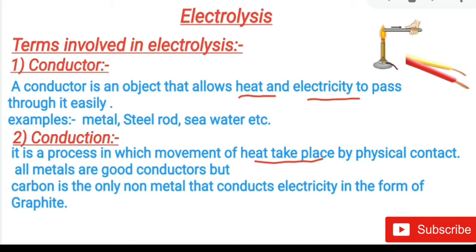All metals are good conductors, but carbon is the only non-metal that conducts electricity, in the form of graphite. This is very important, children, from the exam point of view. So please remember, the only non-metal that conducts electricity is graphite.